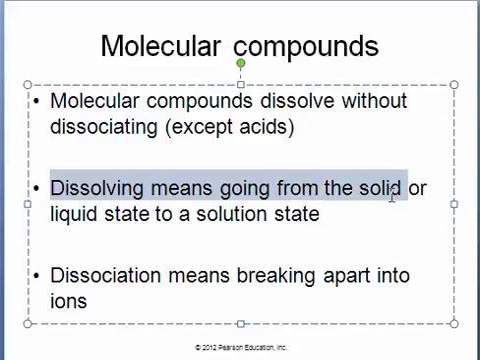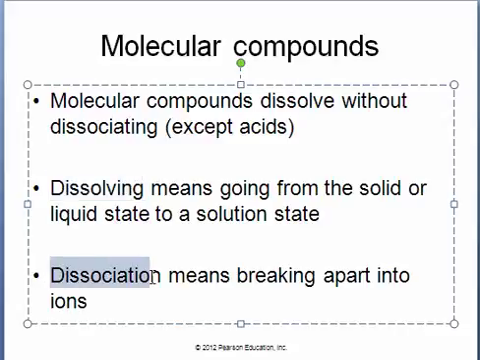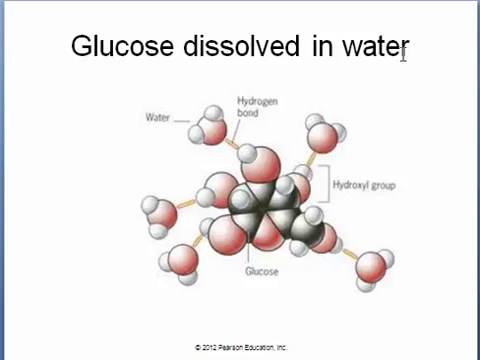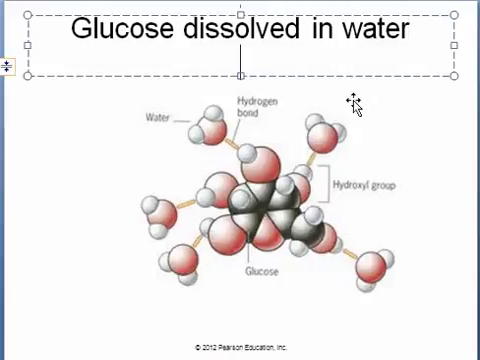Dissolving means going from the solid or liquid state to a solution state. So the solution is now a mixture as opposed to a pure substance, and each molecule or ion is going to be completely surrounded by water. So both molecular and ionic compounds will dissolve in water, but only ionic compounds are going to dissociate, which means breaking apart into ions.